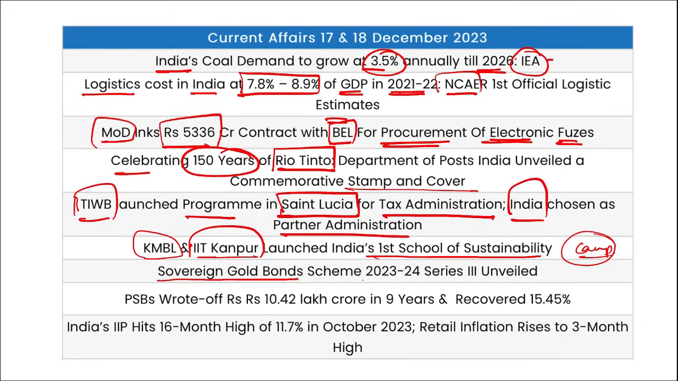Then Sovereign Gold Bond Scheme 2023-24 Series 3 has been unveiled by the government.